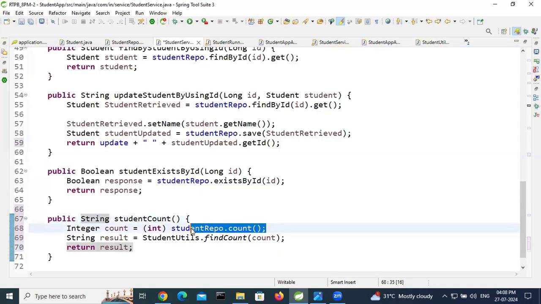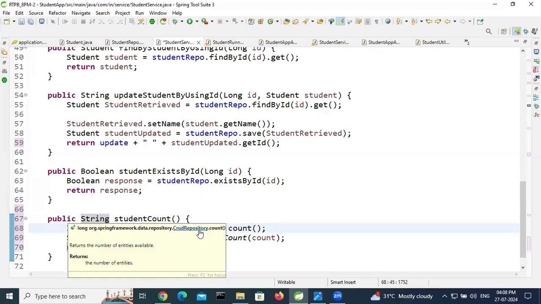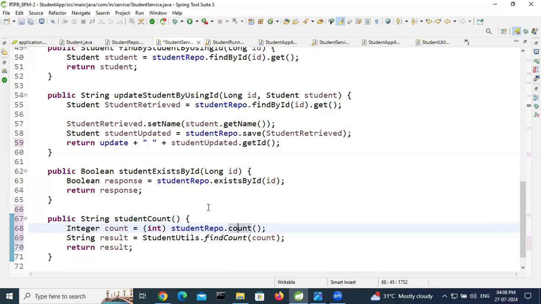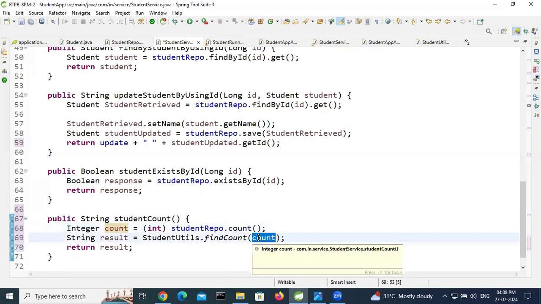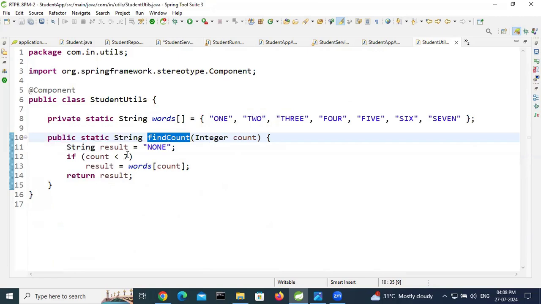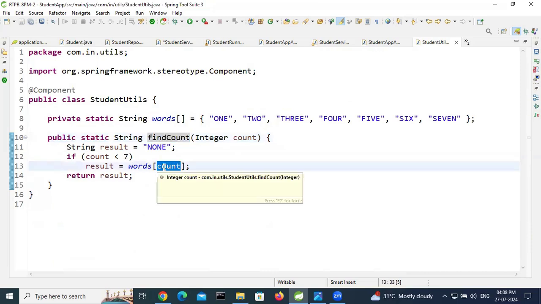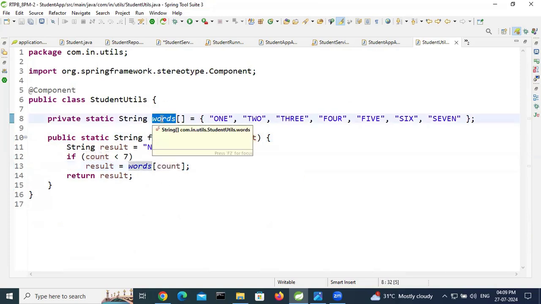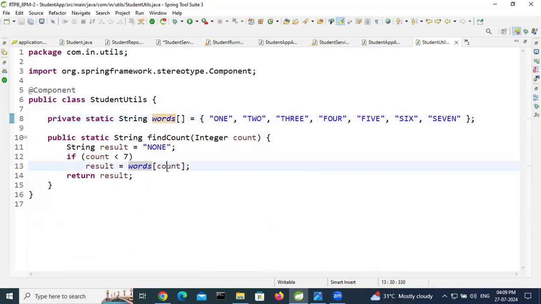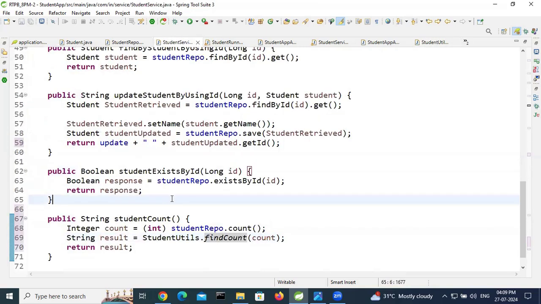Here we are finding the student count. If 5 records are there, then the count is 5. That count we pass as a parameter to findCount. In findCount, we use an if condition. If the count is less than 7, we pass this count to the words string array. Based on the index, it will pick one word. This is the logic, so we have successfully developed the service logic.